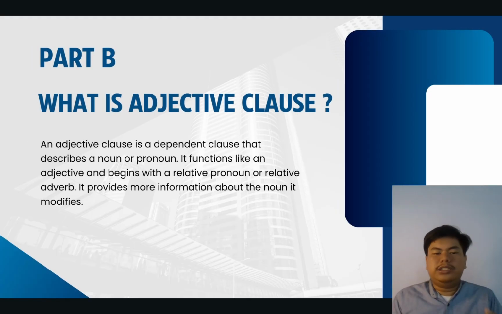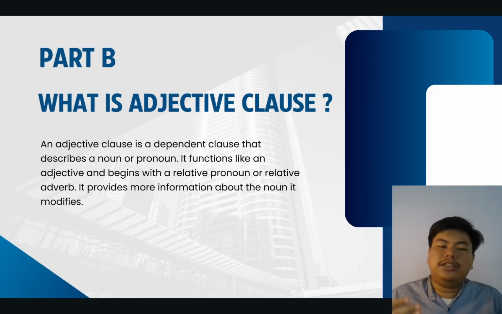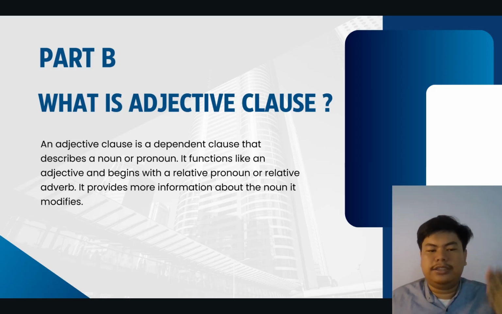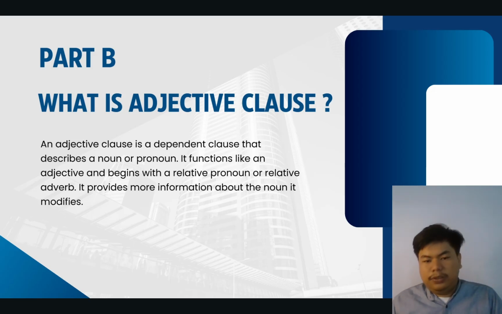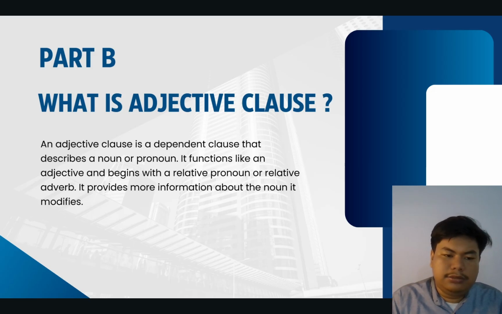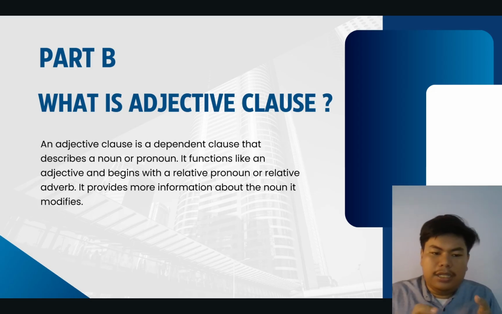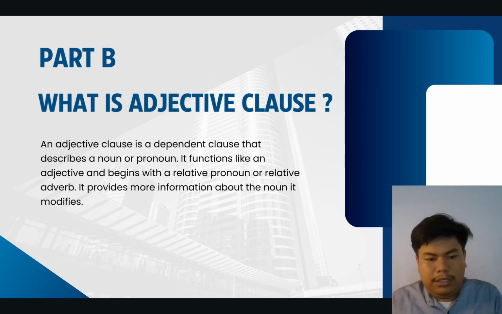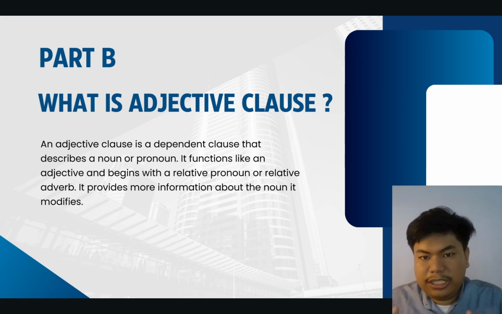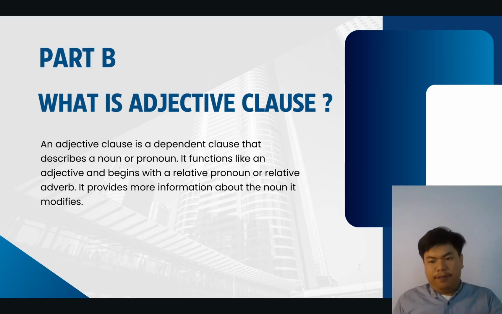And then part B: what is an adjective clause? An adjective clause is a dependent clause that describes a noun or pronoun. It functions like an adjective and begins with a relative pronoun or a relative adverb. It provides more information about the noun it modifies.